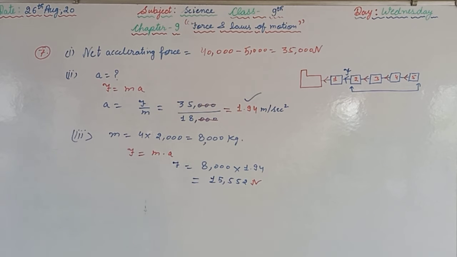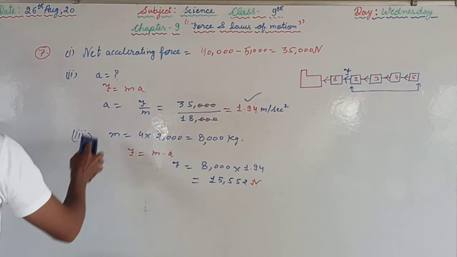Now we can discuss one more question, that is the next question, question number 8. An automobile vehicle has a mass of 1500 kilogram. What must be the force between the vehicle and road if the vehicle is to be stopped with a negative acceleration of 1.7 meter per second square?